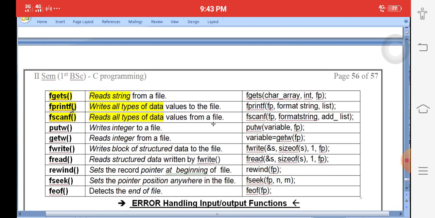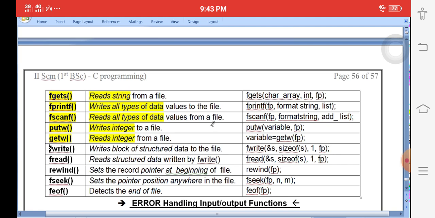Okay. fprintf means writing, and writing means storage. fprintf means writing data such as roll number, name, etc. to your hard disk. fscanf means reading the data that has already been stored. putw means write integer, getw means read integer. So we have so many functions, but better to write at least eight functions with a simple name and description, which I underlined with yellow color.